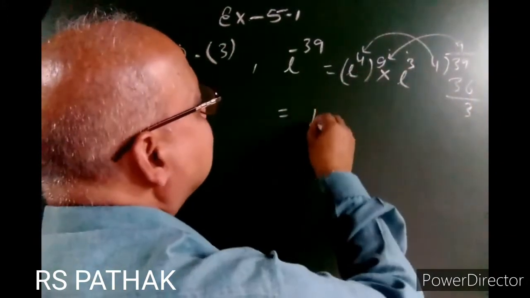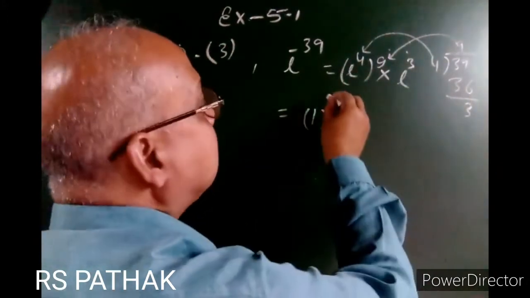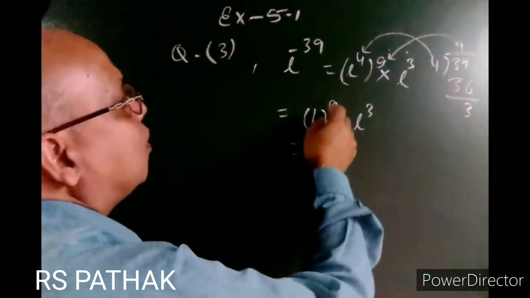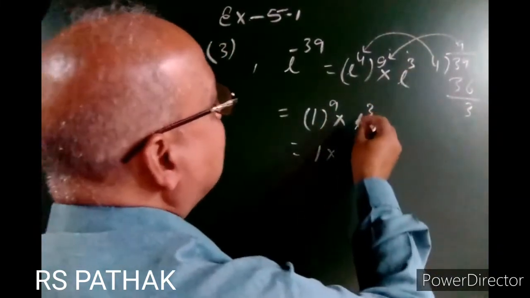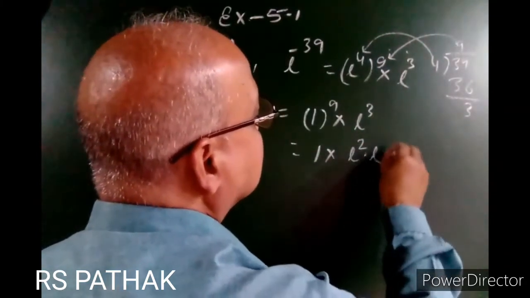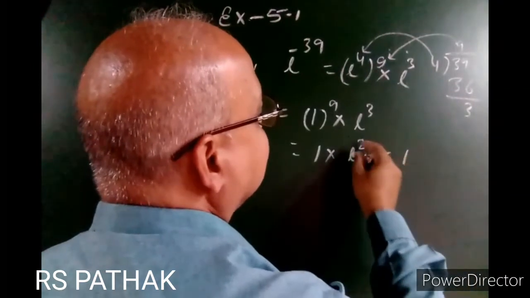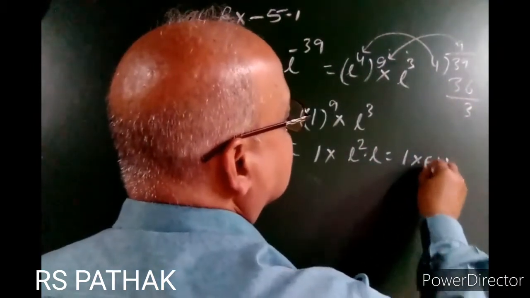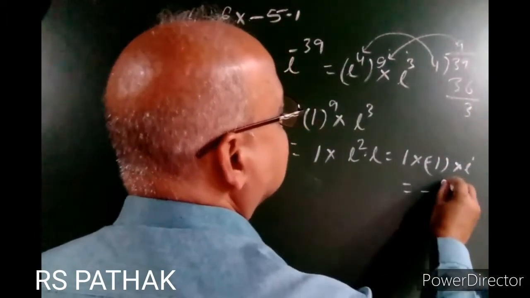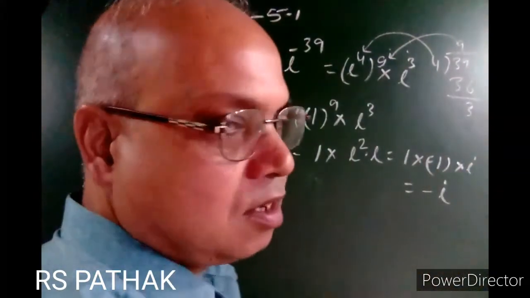I to power 4 means 1, and 1 to the power 9 means 1, into i to power 3, which can be written as i square into i. I square means minus 1, into i, means minus i. The value is calculated.